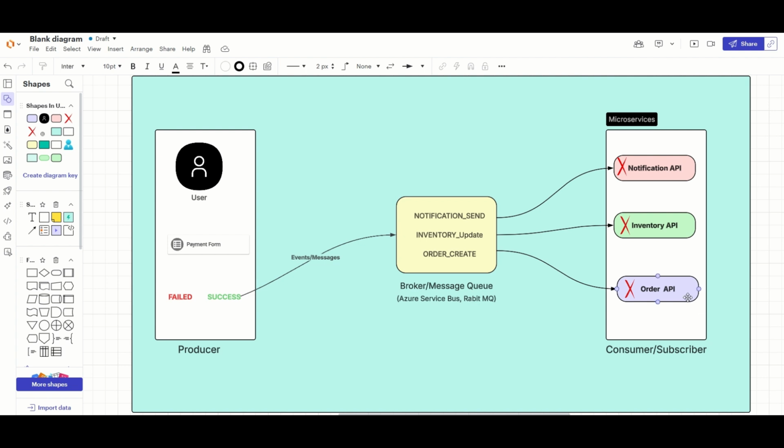The order database would have the order updated. The inventory API will update the inventory database, and everything is taken care of. There is no loss of payment, even though the server was down, or there was some issue on the API side, or there was a deployment in progress, right? So if you have this event-driven architecture, only then can you achieve this sort of feature.